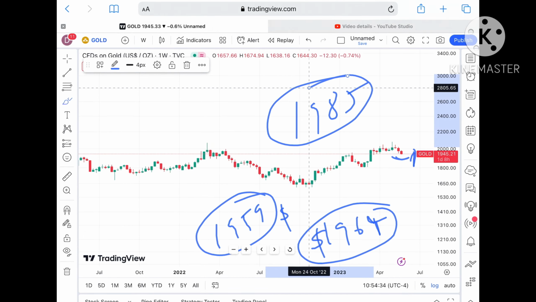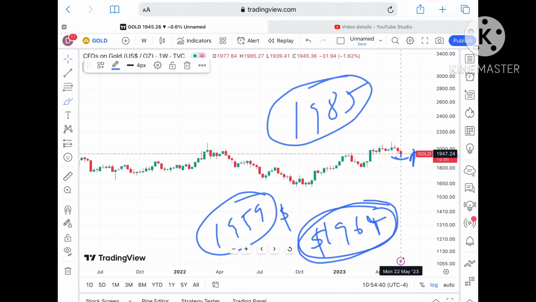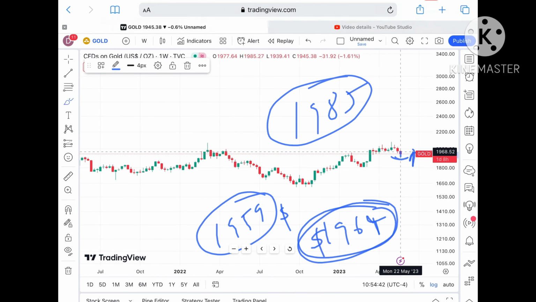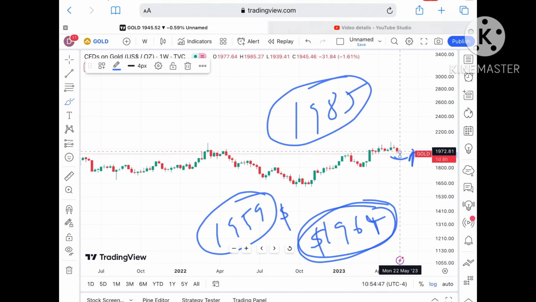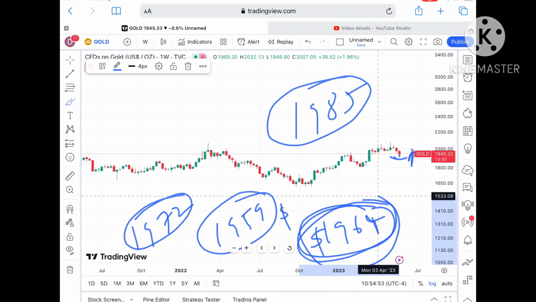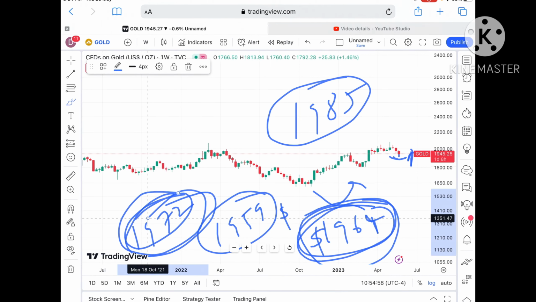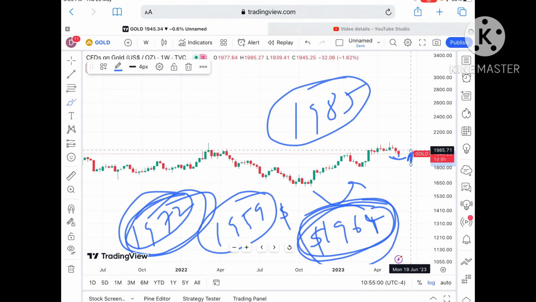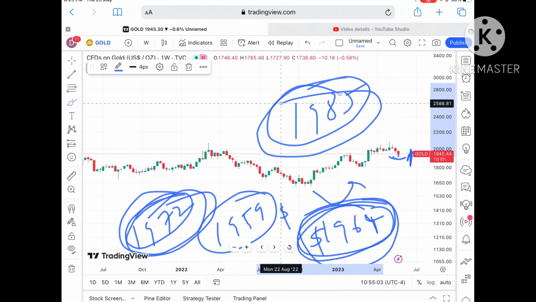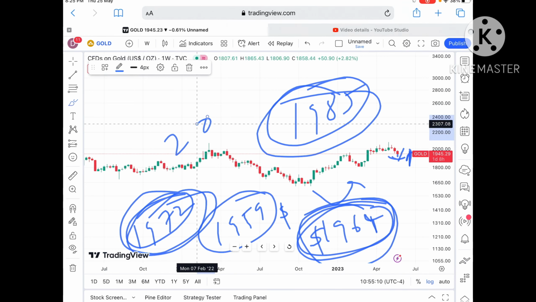Again I repeat, the price is trading at around $1964. If the price sustains this level, then we can see it go towards a level of around 19. After crossing a level of 1964, we can see a level of 1972. And 1972 is a strong support, so we can see a bounce back come, and 1964 will act as a strong support, so the bounce back can go further upside. Once it sustains 1972, chances of going further high will be there, and there is a probability that it can cross a level of 1935, and chances of touching $2003 are there.